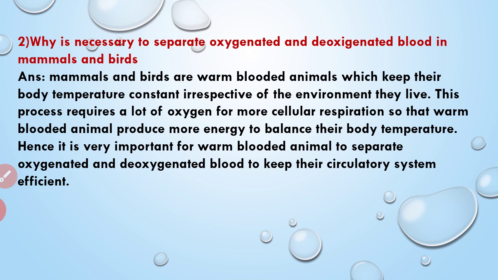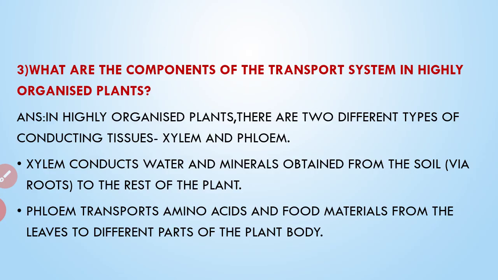So warm blooded animals produce more energy to balance their body temperature. So to balance their body temperature, they require more oxygen. That's why it is very important for them to separate oxygenated and deoxygenated blood, to keep their circulatory system efficient.